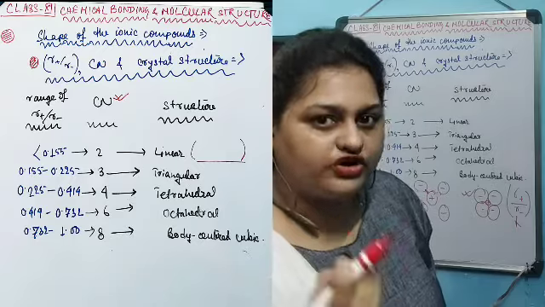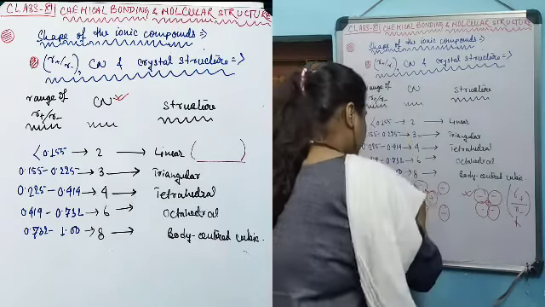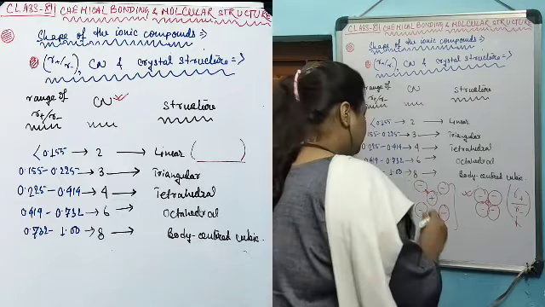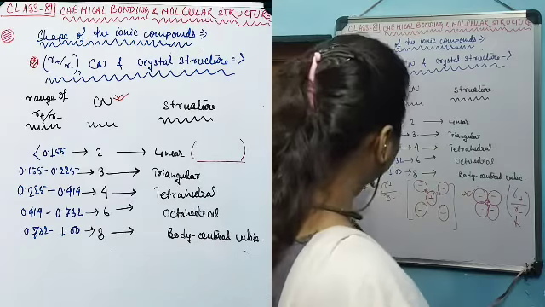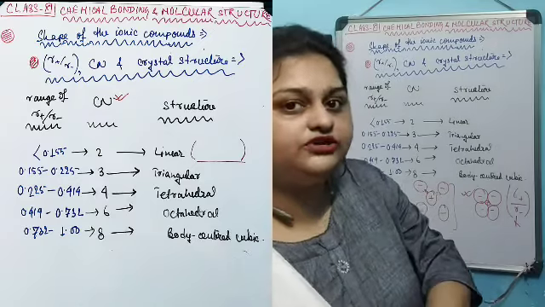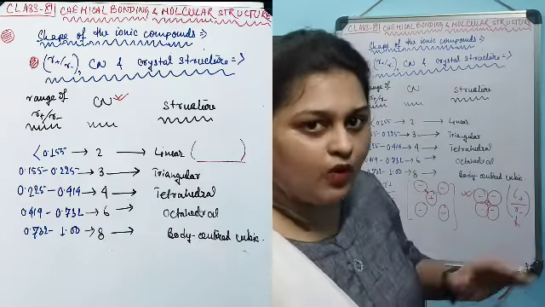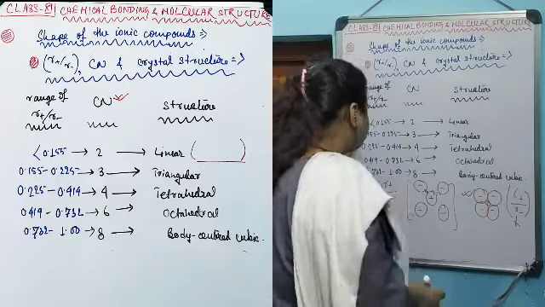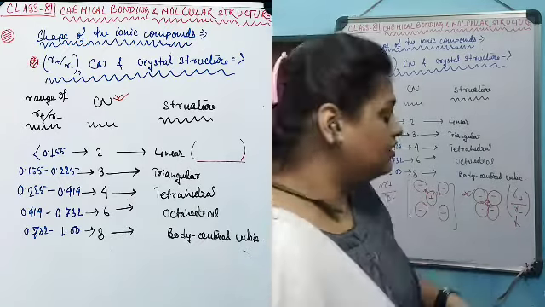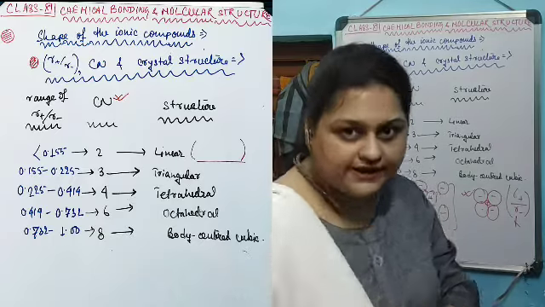The value for radius ratio will be extremely small, whereas for this kind of orientation, the radius ratio will be higher, because in the numerator the size of the cation, compared to the denominator, the size of the anion, is comparable with one another. That's why the ratio will be higher compared to the radius ratio that will be produced from this orientation.